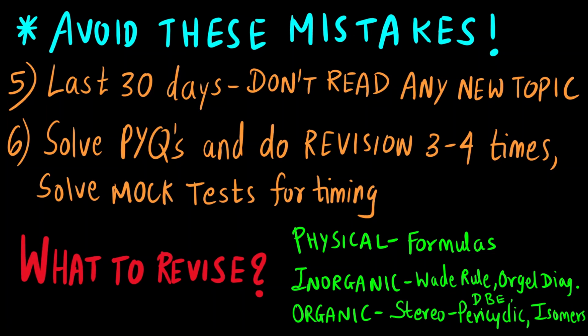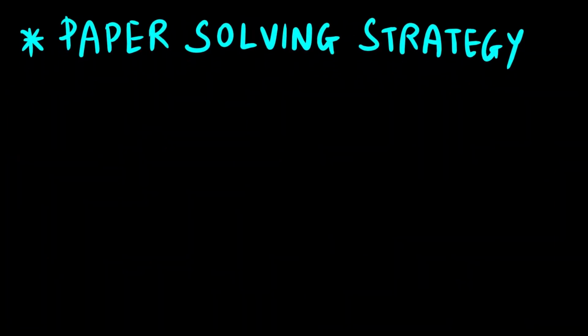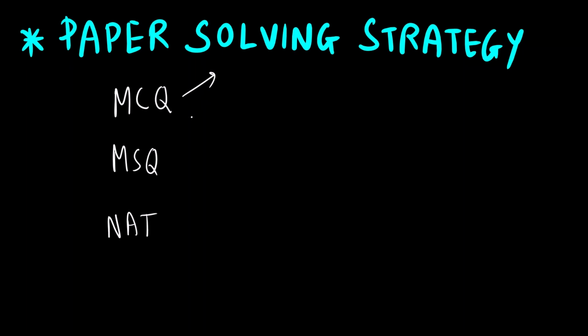Okay, so this was about what mistakes you should avoid and what to do in the last 30 days. Next, coming on to the paper solving strategy. Now, as you know, in the paper there are 3 sections. One is MCQ, next is MSQ, and the third one is NAT. So in MCQ there are 2 sets of questions, right? 1 to 10 and then 11 to 30. So 1 to 10 are of 1 mark each, so this is a total of 10 marks. 11 to 30 are 2 marks each, so that will be 40 marks.